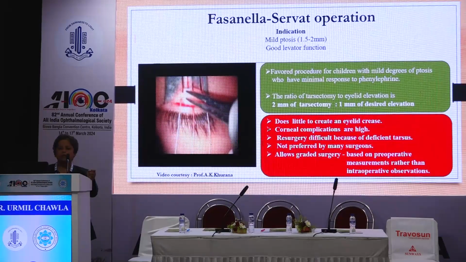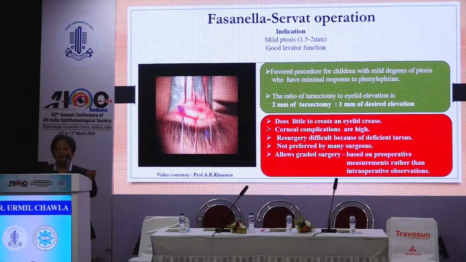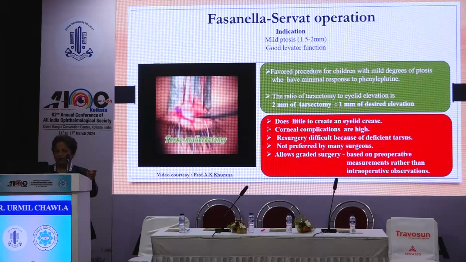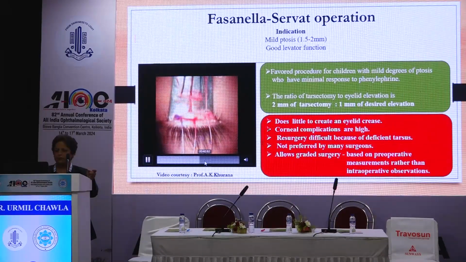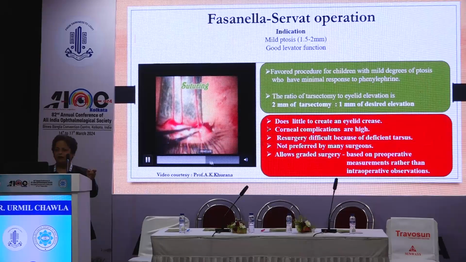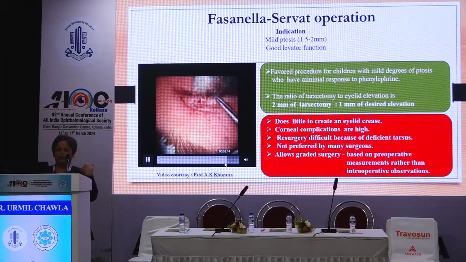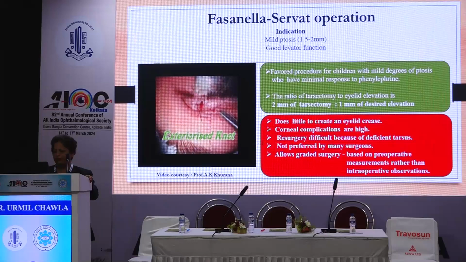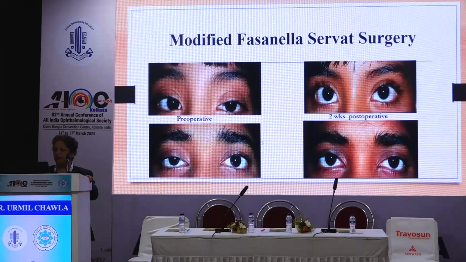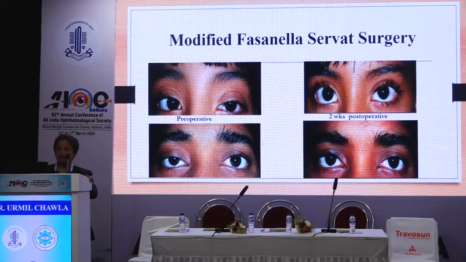So we measure 2 mm of the tarsoconjunctivomuscular area, it is marked, it is cut, followed by the suturing which is started. So after cutting it, we start with the conjunctival suturing first, and on completing the suturing, the suture is exteriorized, and we can get good results with this. These are a few patients I have done with mild ptosis, which we corrected with Fasanella-Servat surgery.